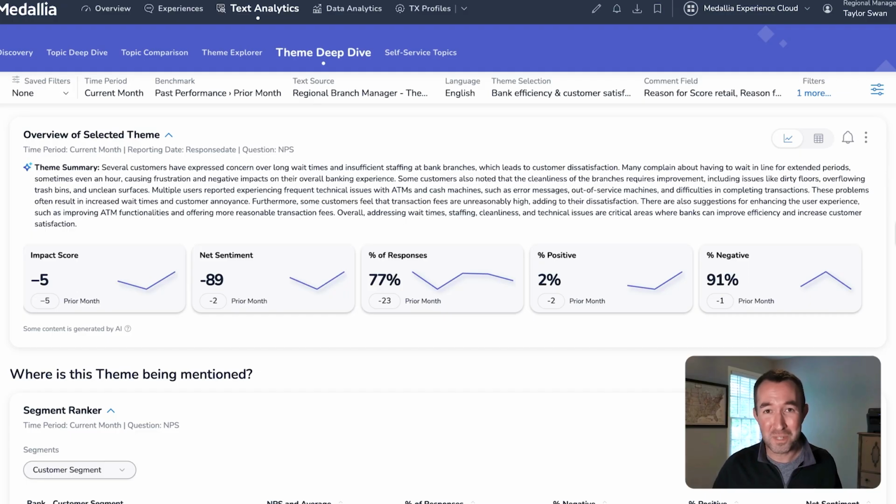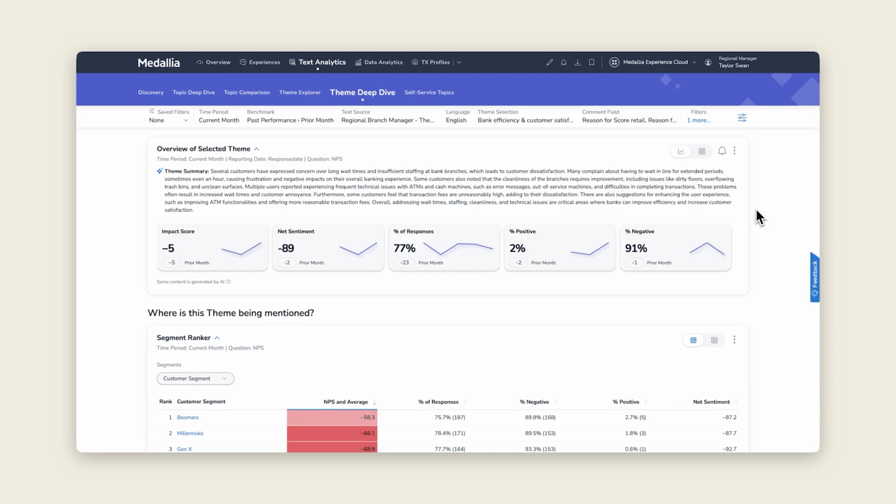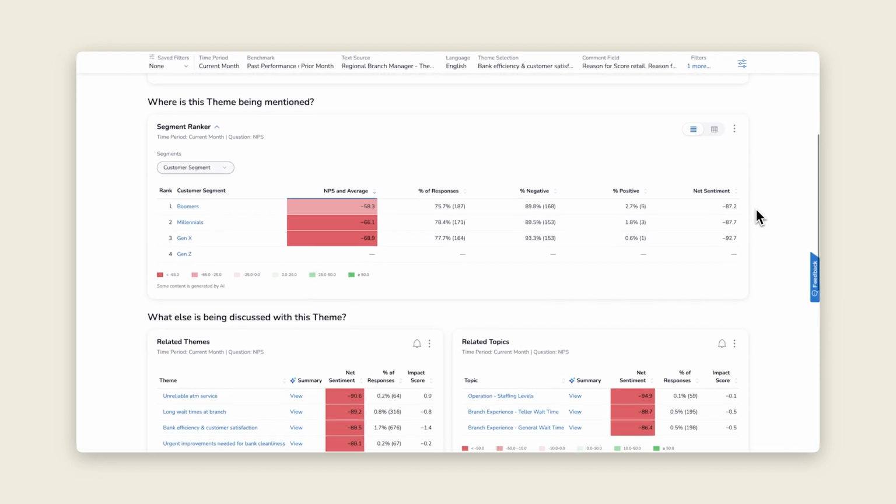It's like if one of her own team members wrote up an analysis and recommendations, except this was done in just a few seconds. It's such an easy way to get to the root cause of issues and figure out what needs attention. With the basics covered, Taylor moves on to figure out how impactful the issue is.